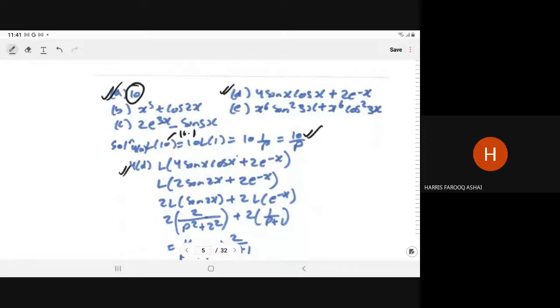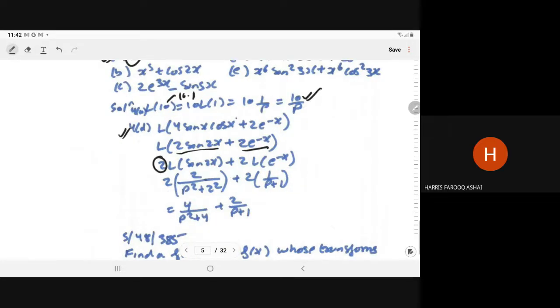So 4 sin x cos x can be written as 2 sin 2x, and here we have the 2 e to power minus x. So 2 you can take outside because Laplace follows the linear property, and we get 2 into Laplace of sin 2x plus 2 into Laplace of e to power minus x. So the Laplace of sin 2x is what? a upon p square plus a square.